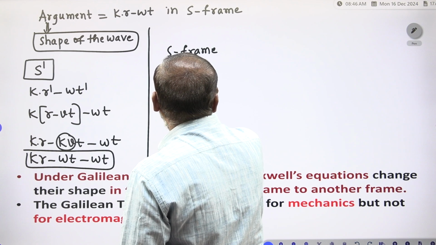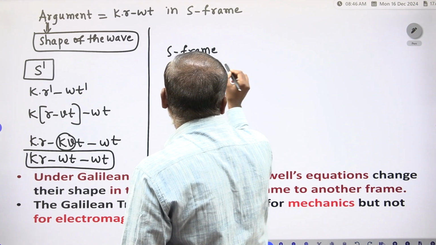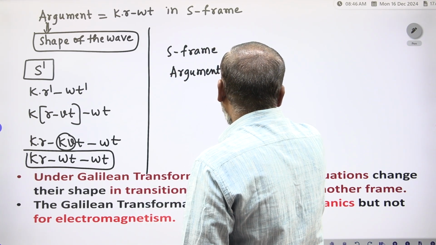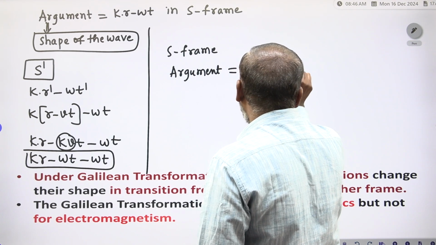In the S frame, the argument is equal to k dot r minus omega t.